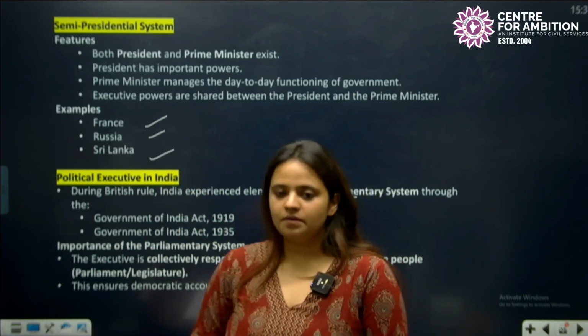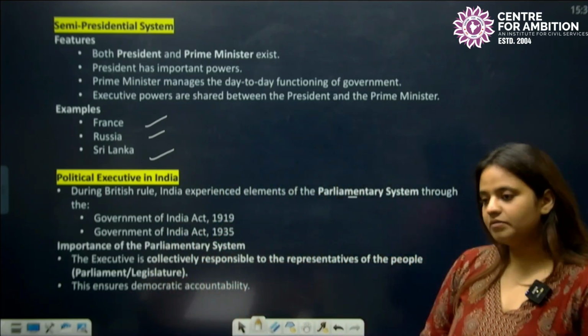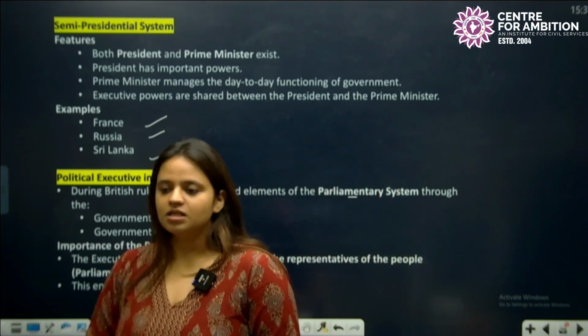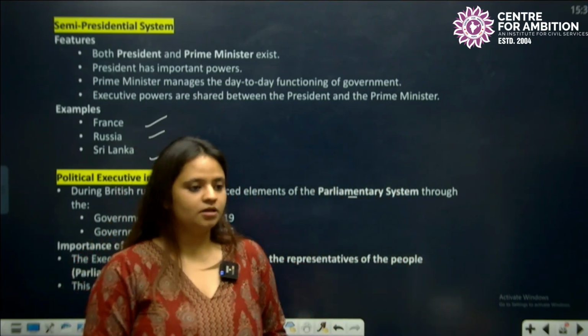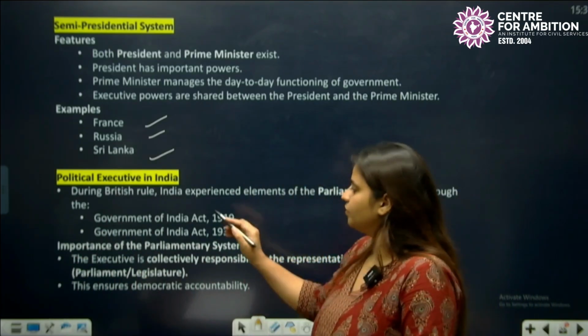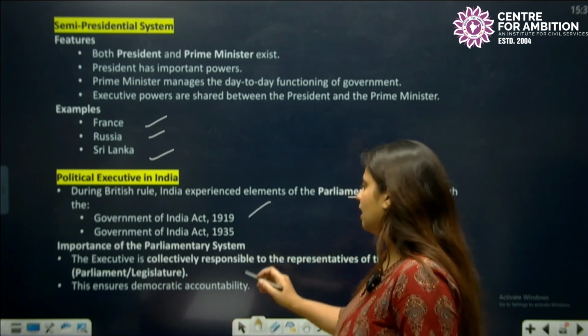Okay, in case of the parliamentary system that we have in India, why did we choose the parliamentary system for India? Because we have already experienced some elements of the parliamentary system in India. How? Because there were two acts, the Government of India Act 1919 and the Government of India Act 1935.